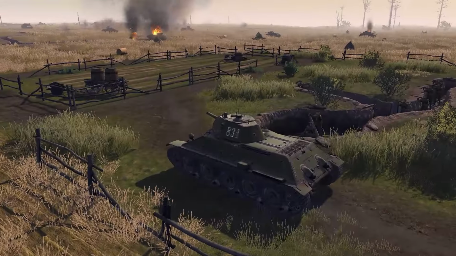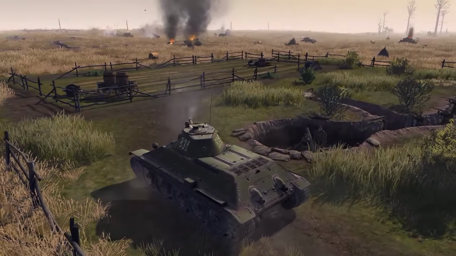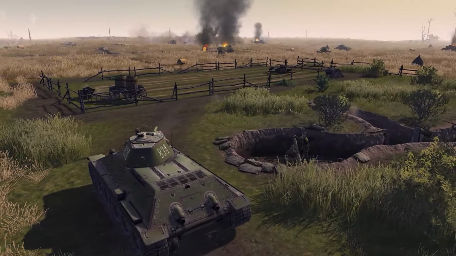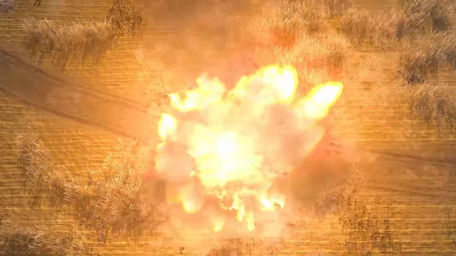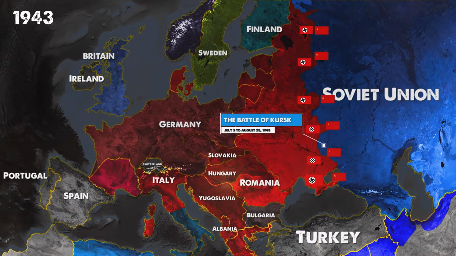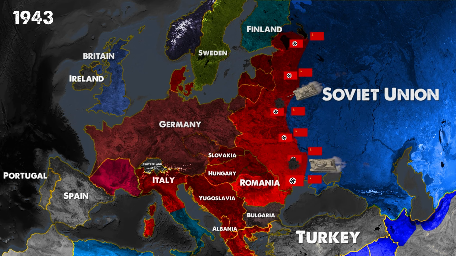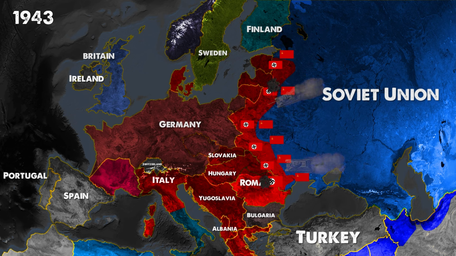The Battle of Kursk was a turning point that changed the course of the war and resulted in a Soviet victory. The fate of the war was decided here, and the Soviet Union successfully stopped the advance of the Nazis on the Eastern Front. On July 23rd, 1943, the German attacks failed to breach the Soviet defenses. The Soviets stopped the German attacks and then launched counterattacks.